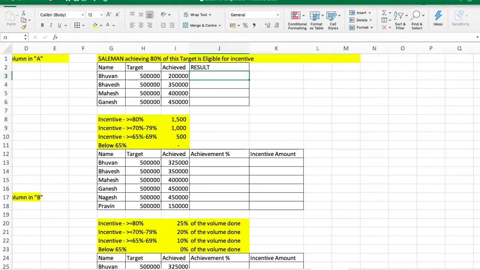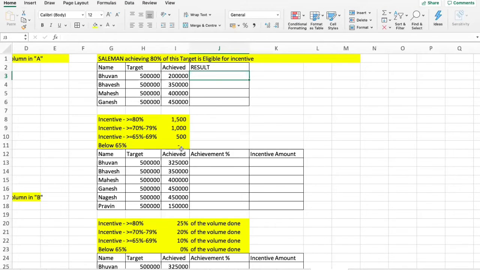So let's move. Now the last three examples for IF functions, these are a bit complicated but not that. Now let's see the third example. We need to find salesmen achieving 80% of their target are eligible for incentive. Suppose these are our salesmen, this is the target and this is what they have achieved. If the achievement is more than 80%, then they are eligible for incentive, else they are not. So how to do that?